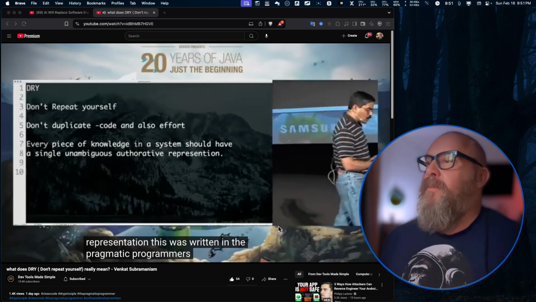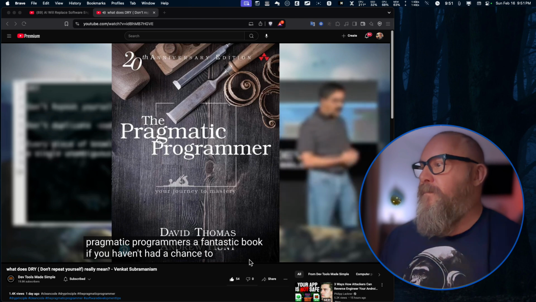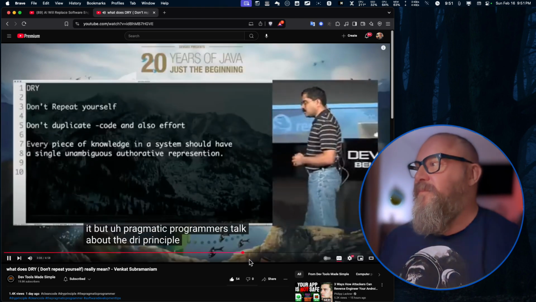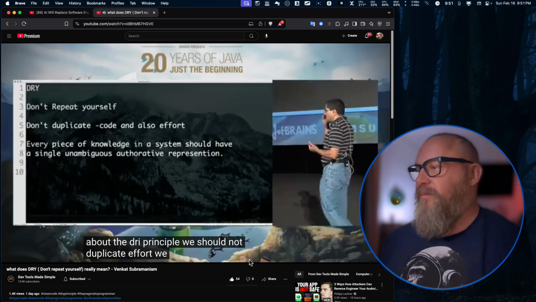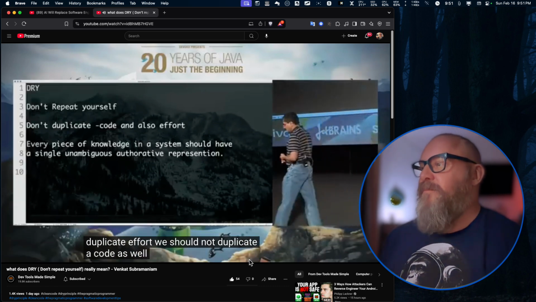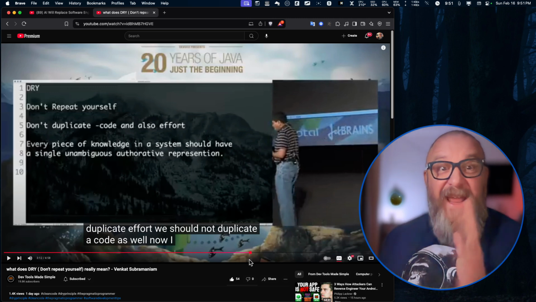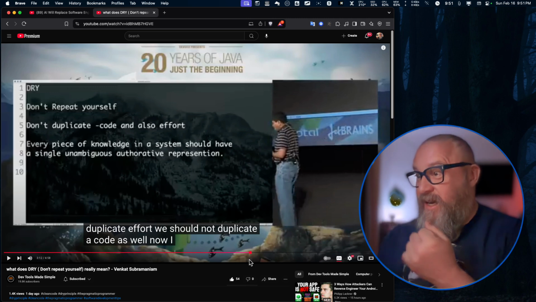This was written in The Pragmatic Programmer, a fantastic book if you haven't had a chance to look at it. The Pragmatic Programmers talk about the DRY principle. We should not duplicate effort. We should not duplicate code as well. If we're seeing this happening quite a bit, that's where the WET comes in. The other side of DRY is WET.